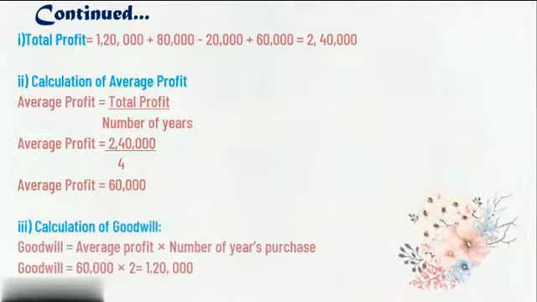And now we are going to calculate goodwill. Again we apply the formula: goodwill is equal to average profit into number of years purchase. Average profit we already have as 60,000 rupees, and the firm has decided to charge the average profit on the basis of 2 years purchase. So we multiply 60,000 into 2, and the goodwill amount is 1,20,000, right? So this is the formula: total profit, calculation of average profit, and calculation of goodwill.